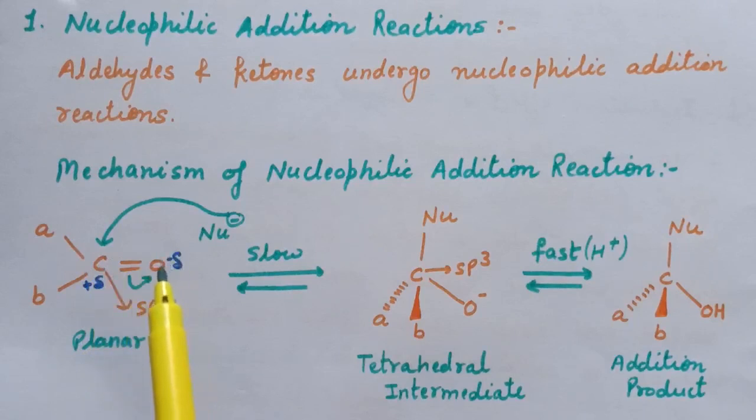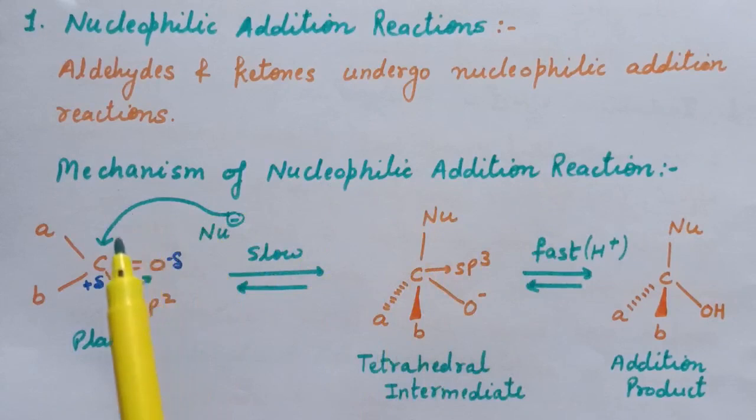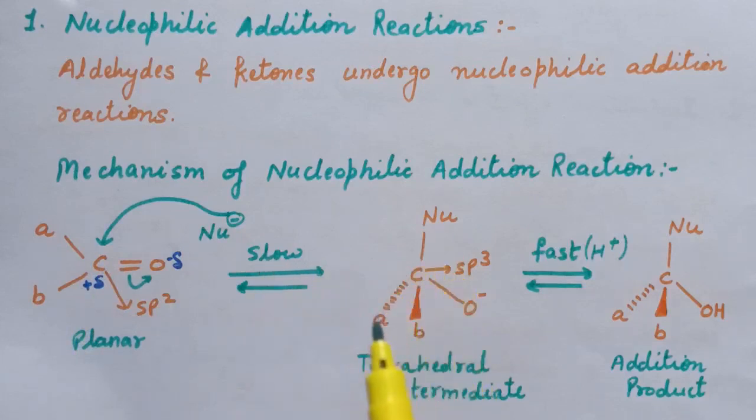The first step in the mechanism is attack of the nucleophile on this electrophilic carbonyl carbon. This first step is the slow step, and here a tetrahedral intermediate is formed.